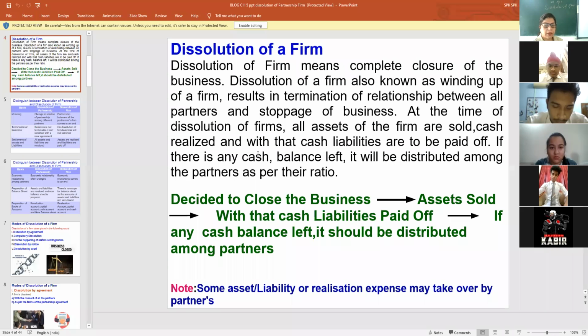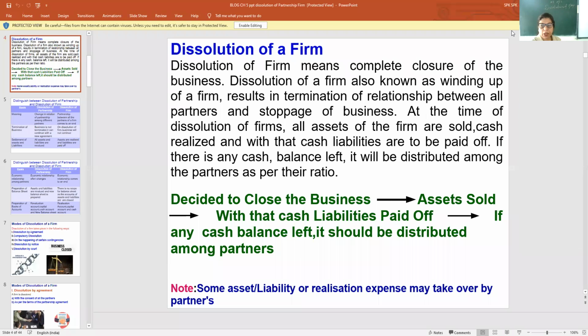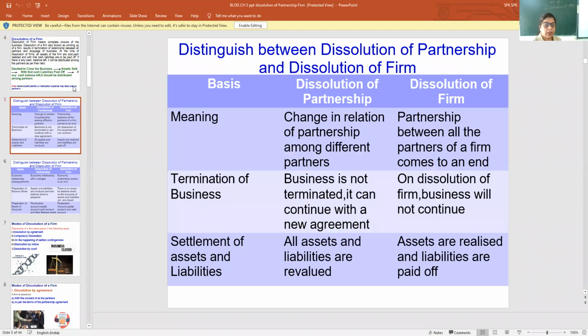See, I explained to you about the dissolution of firm, which means complete closure. Complete closure means first of all the firm sells off all the assets and pays off all the liabilities.